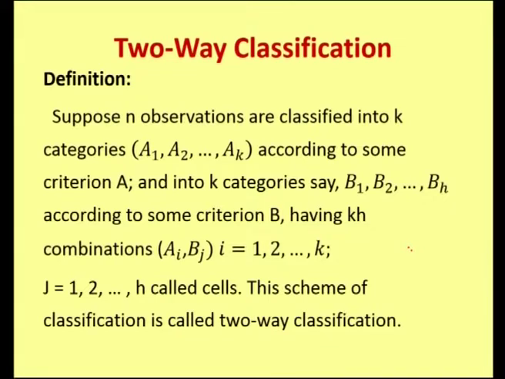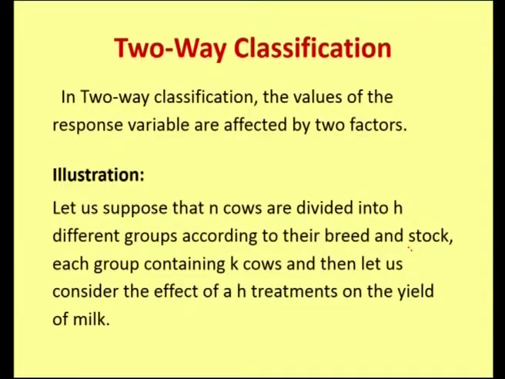Ai, Bj is nothing but the cell. This scheme of classification is called two-way classification. Here i ranges from 1 to k and j ranges from 1 to h.